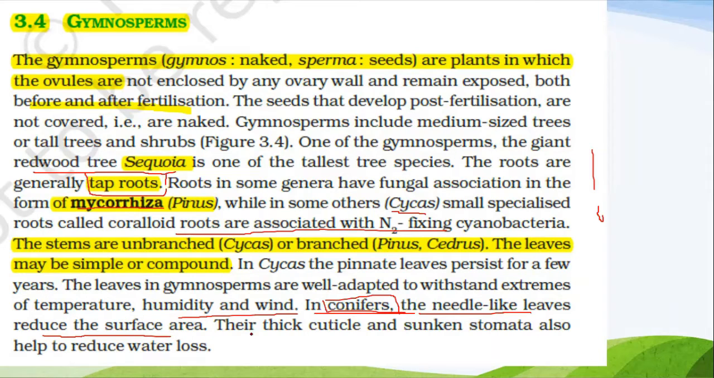See, the stomata. What is stomata? Stomata are nothing but pores on the leaves of the plants, which help to exchange gases between the plant and the environment. Okay, this is stomata. So the stomata on gymnosperms are of small size. Let us move to the next slide.